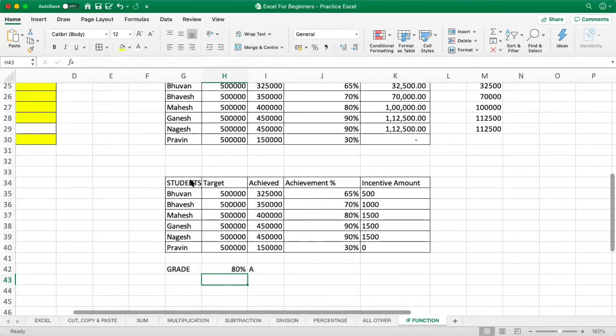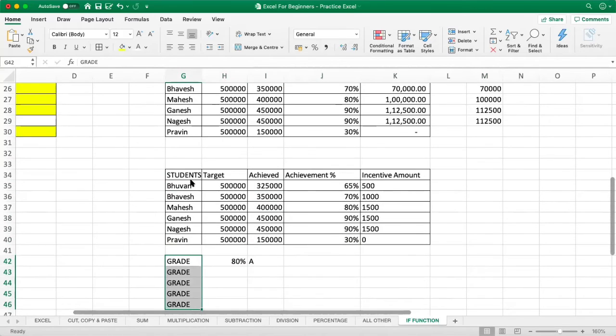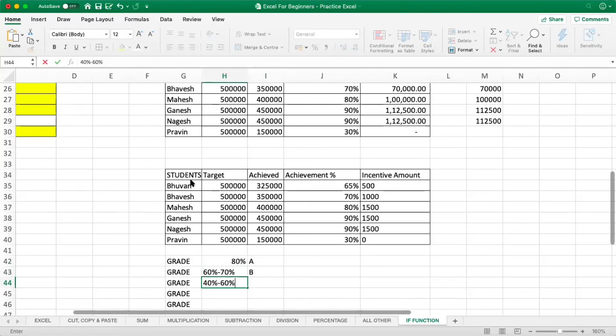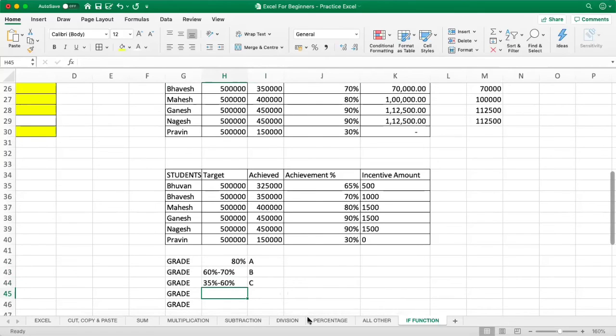Then 60 to 70 is B. 35 to 60 is C. And less than 35 is D grade.